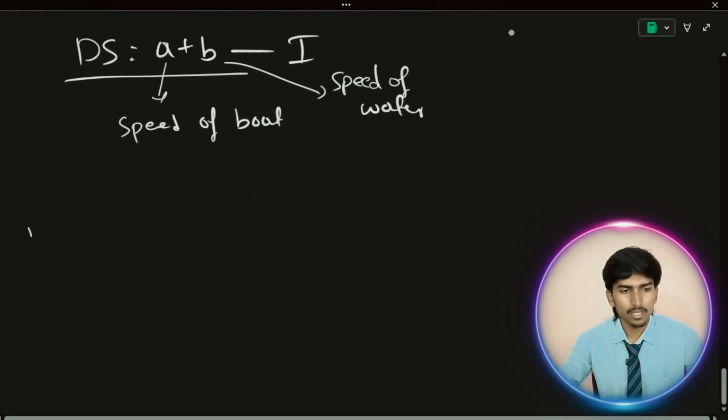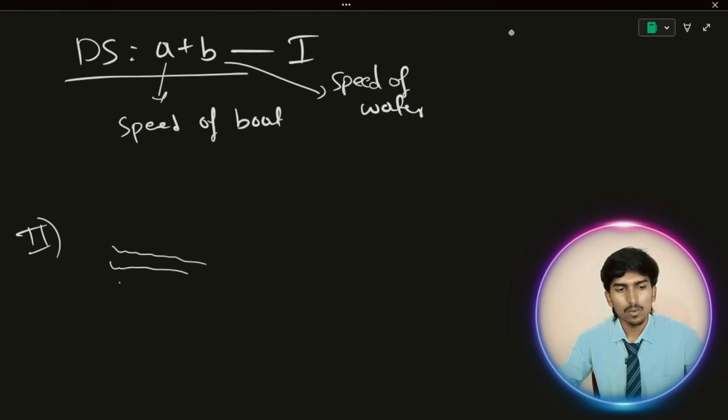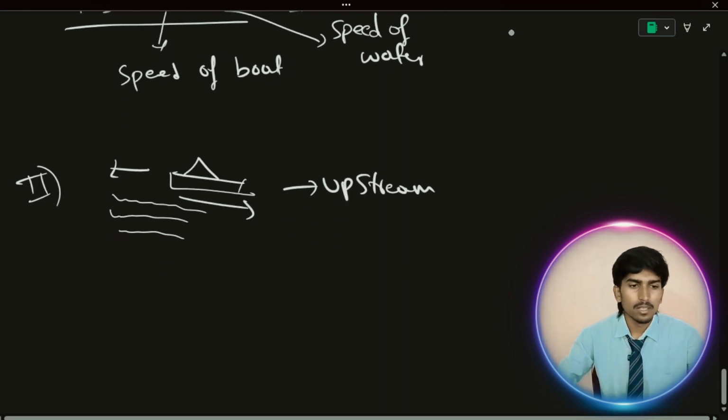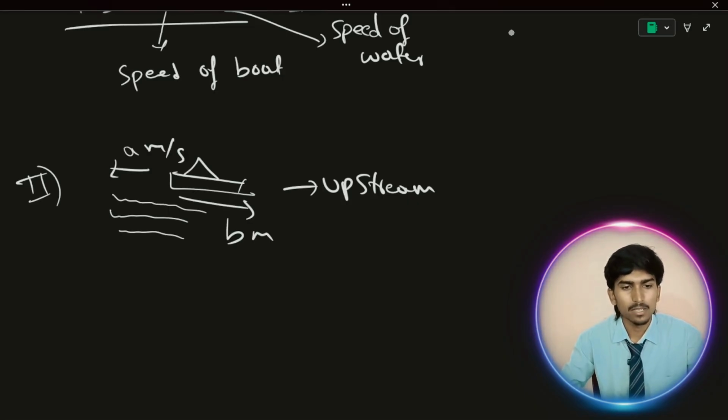And the second condition is the vice versa condition, that is when water is moving in this direction and the boat is moving in the opposite direction. This is called upstream. I already considered a meter per second to be the speed of the boat, and b meter per second the speed of water.